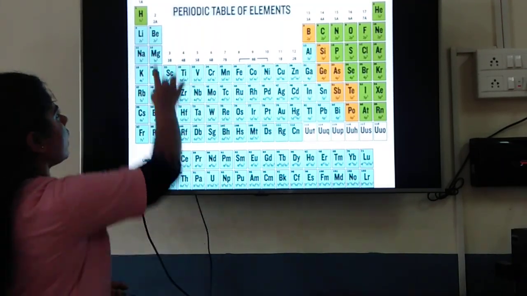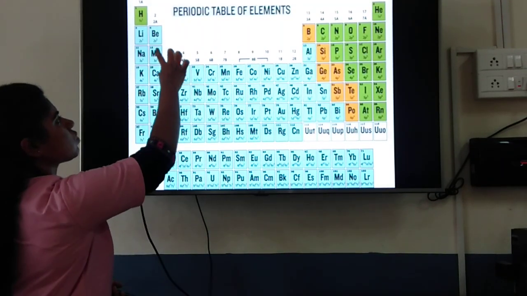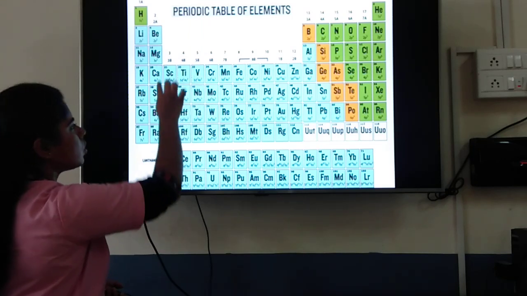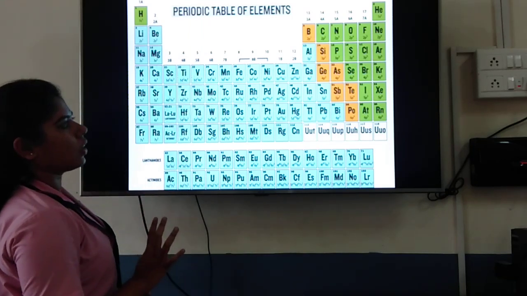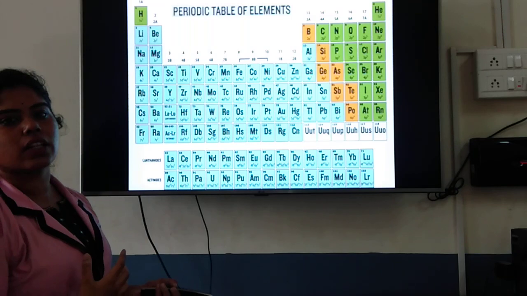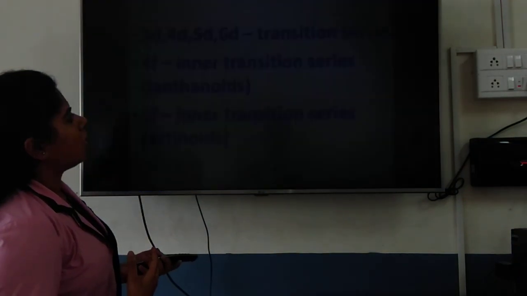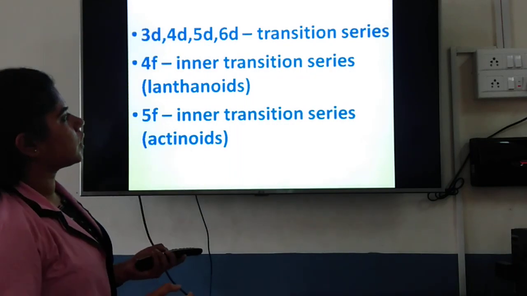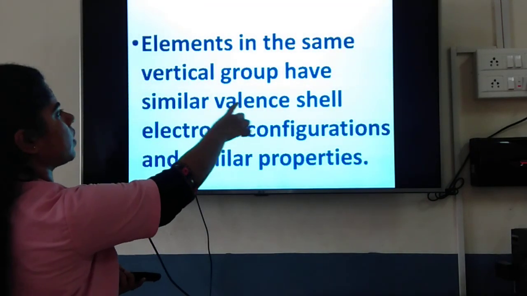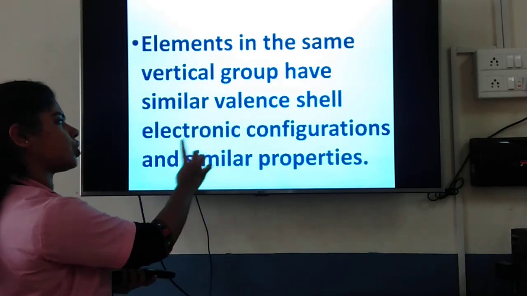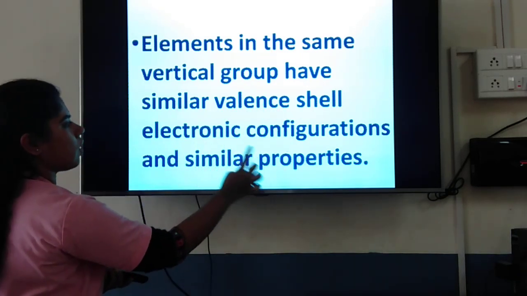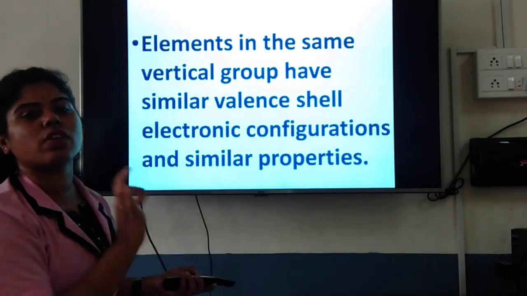Here, the second group has 2s2, 3s2, 4s2, so 2 electrons are being filled. Got it? So I hope this sentence is clear: elements in the same vertical group have similar valence shell, meaning outermost shell configurations, and because of this they will have similar properties.